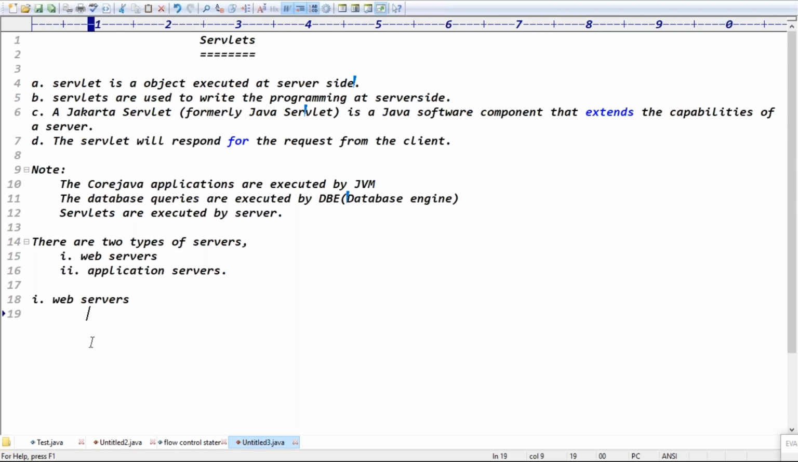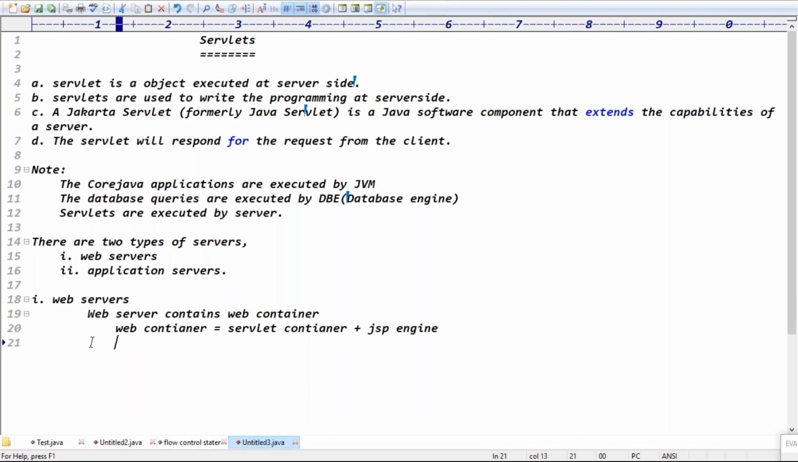What is a web server here? Basically, a web server contains the web container. Web container, right? Exactly. Because a web container is a combination of servlet container plus JSP engine. So a web server contains a web container. What is a web container? It contains a servlet container plus a JSP engine, these two components.